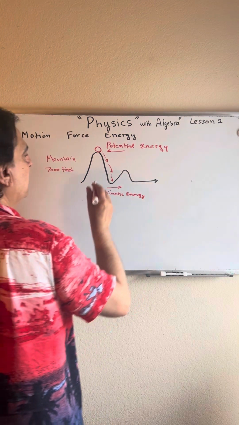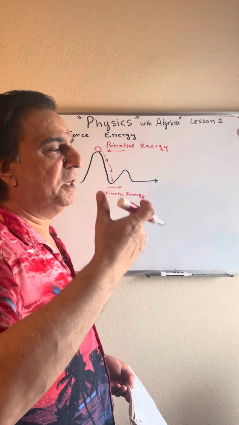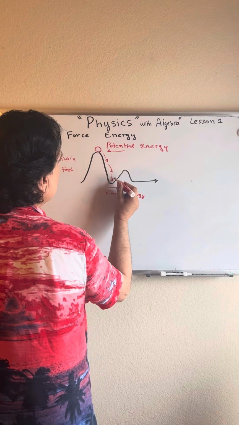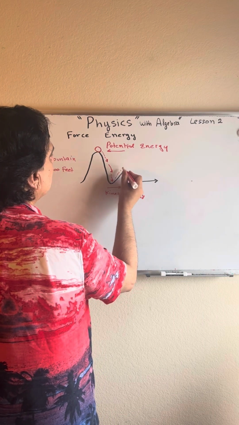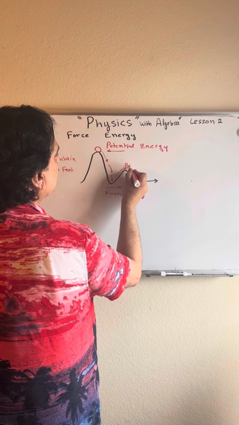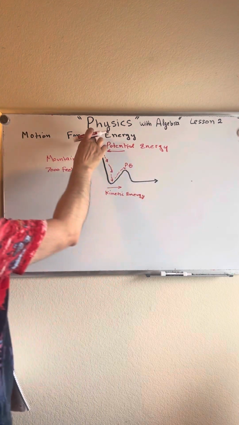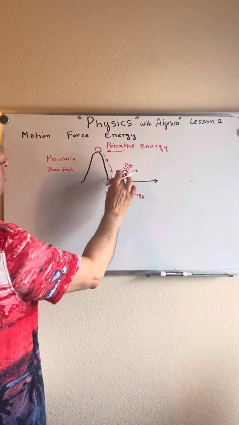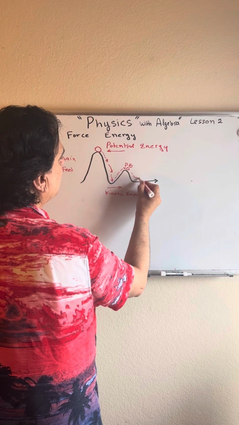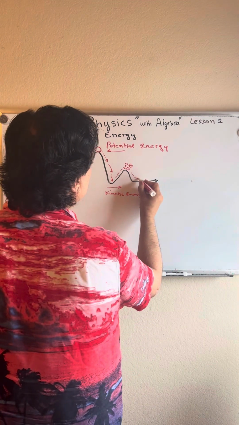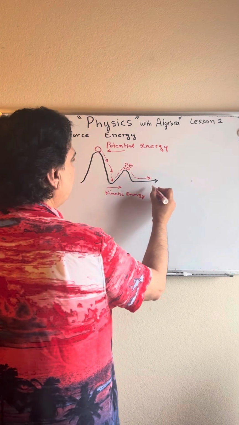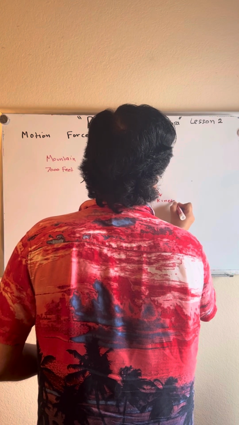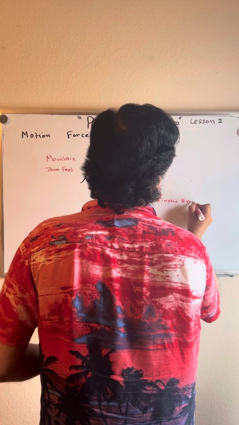Okay, and then if the ball has enough momentum to roll further, it will go up and it will gain potential energy right here, but it's not going to be as high as the potential energy was here, all right? So then when it gets to the top of this small hill, it comes down right here, loses all the potential energy and gains kinetic energy. So then again you have kinetic energy.